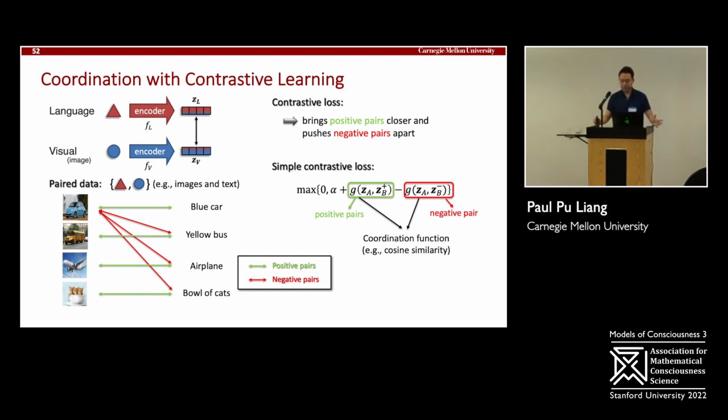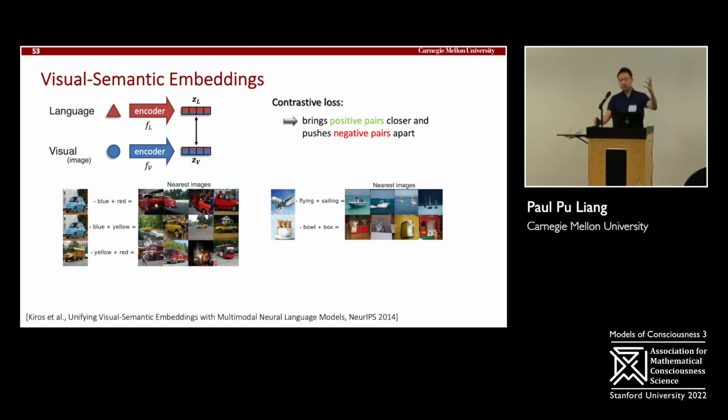When you start learning these functions, you can learn very cool embeddings of your visual data and your language semantic data. You can go into this space, take this blue car, and embed it into representation space. You can subtract the embedding for blue, add the embedding for red, and for the resulting embedding, you can retrieve the nearest images, and you can see all these red cars. You can do the same by subtracting blue and adding yellow, and you see the nearest retrieved images of all these yellow cars. You can also take your picture of an airplane, subtract the embedding for flying, add the embedding for sailing, and retrieve nearest images of sailboats. And you can take the bowl of cats, subtract the embedding for bowl, and add box, and you can see all these cute images of cats and boxes.